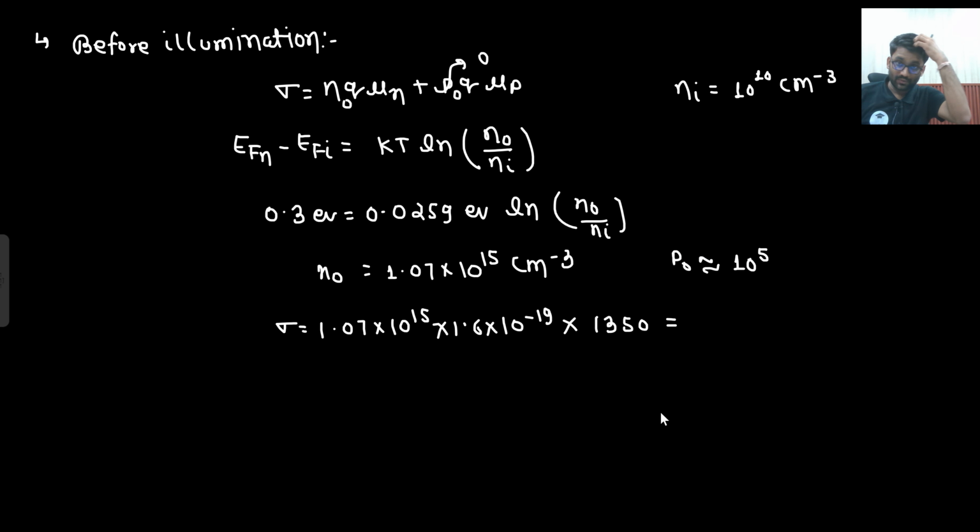So let's see what answer you will be getting. 1.07 into 1.6 into 0.135, which gives 0.23 siemens per centimeter.